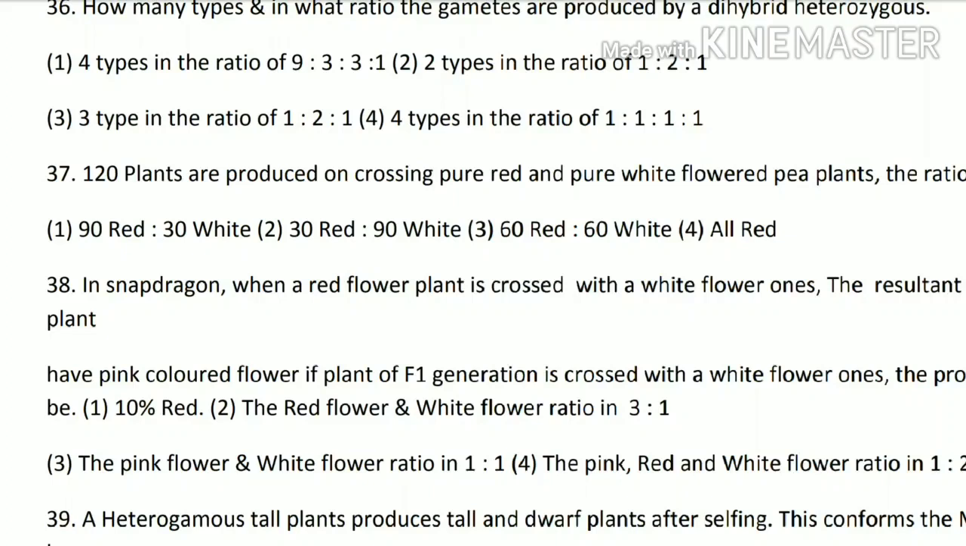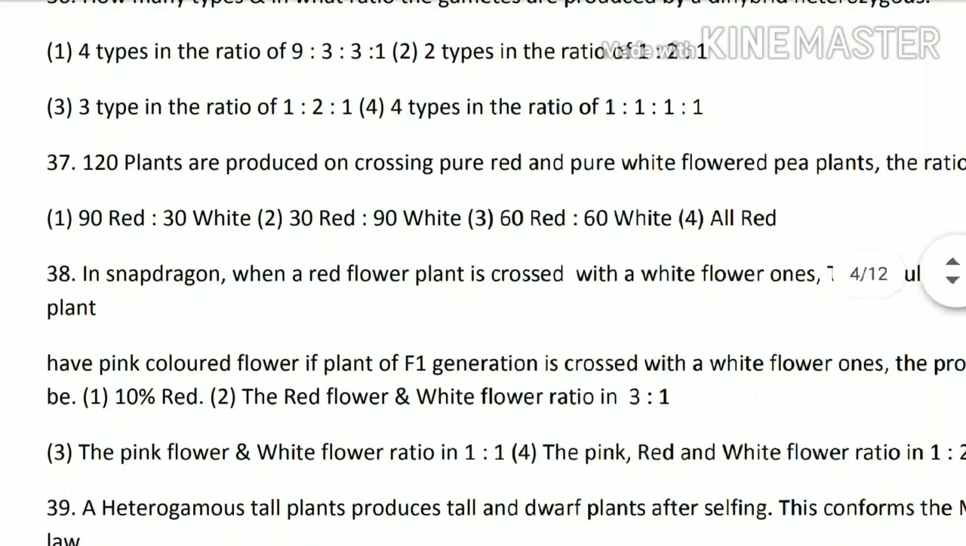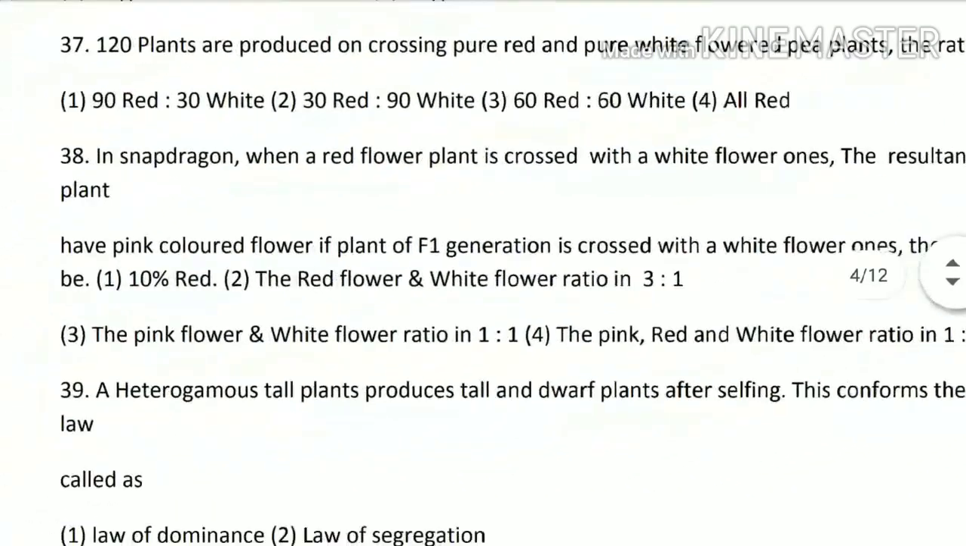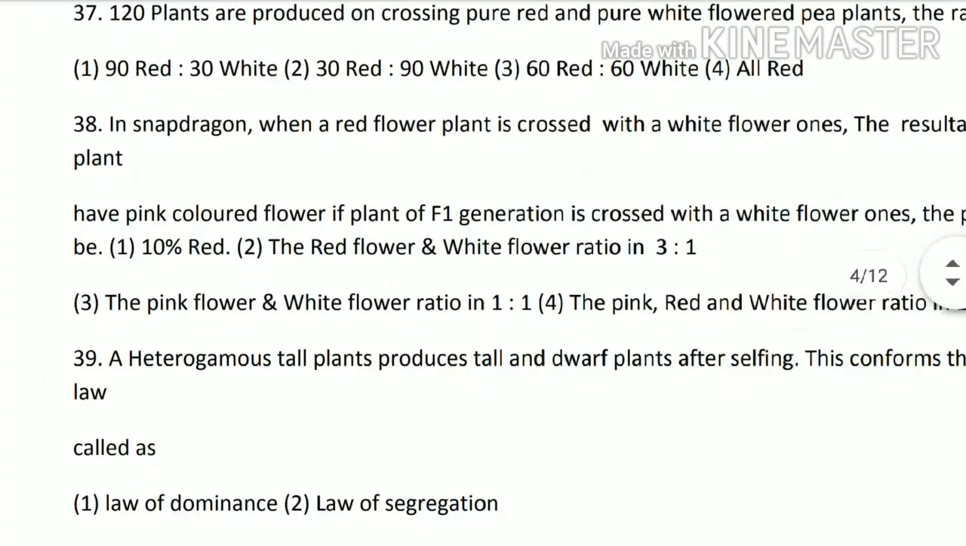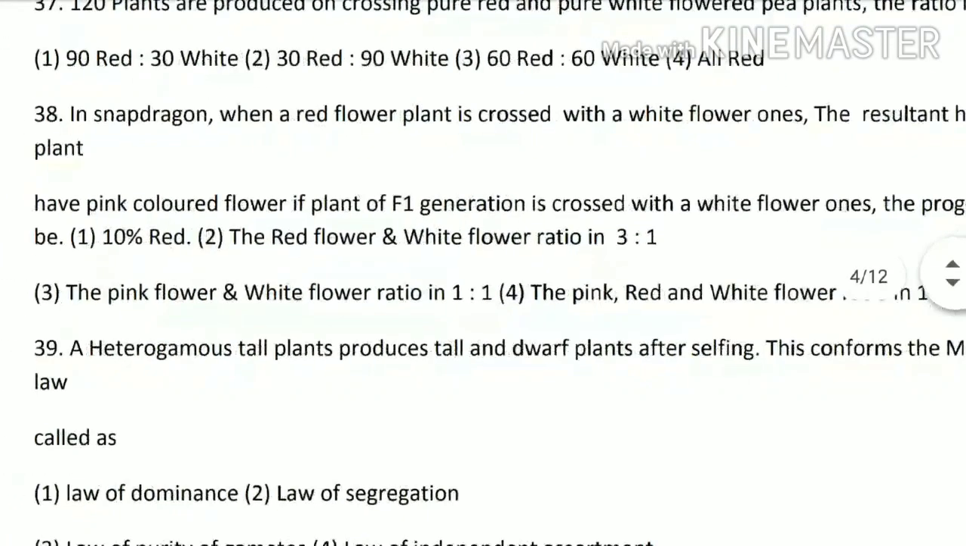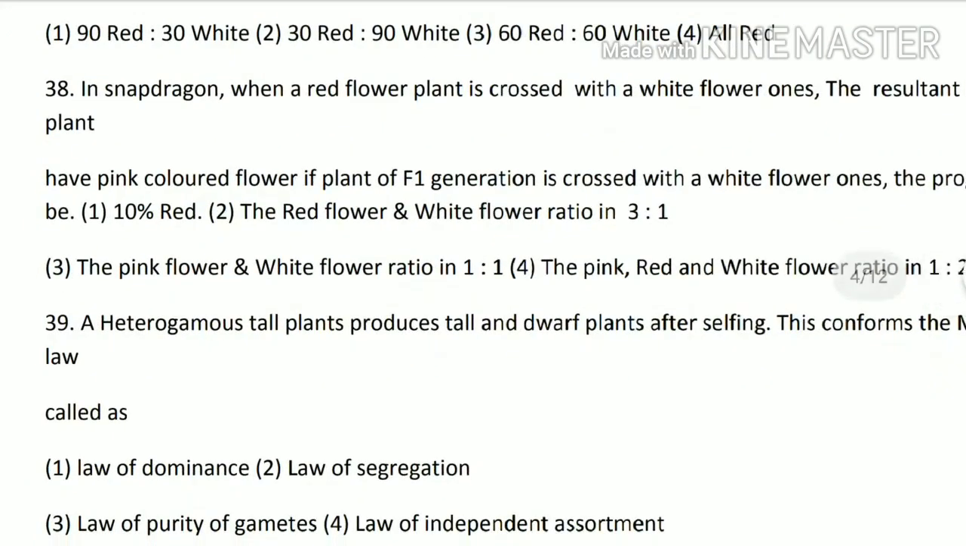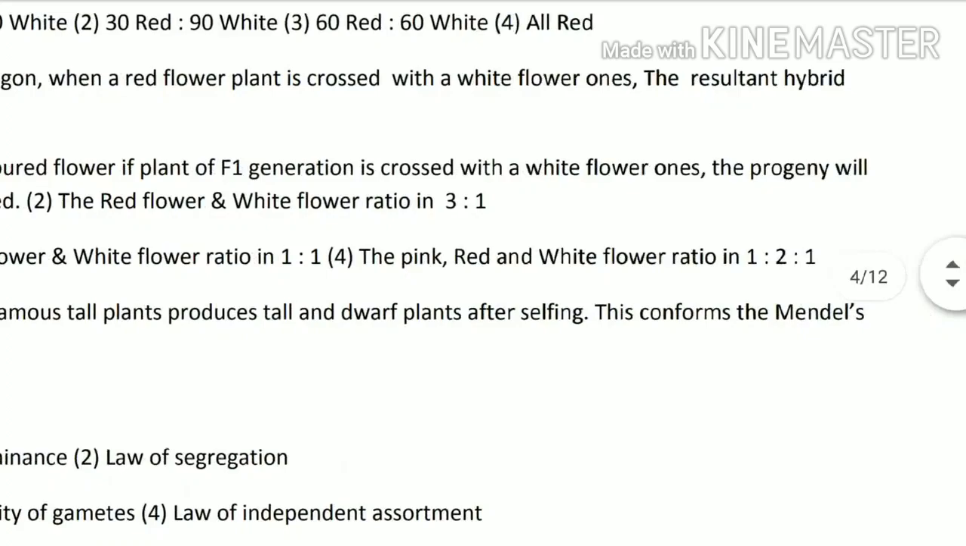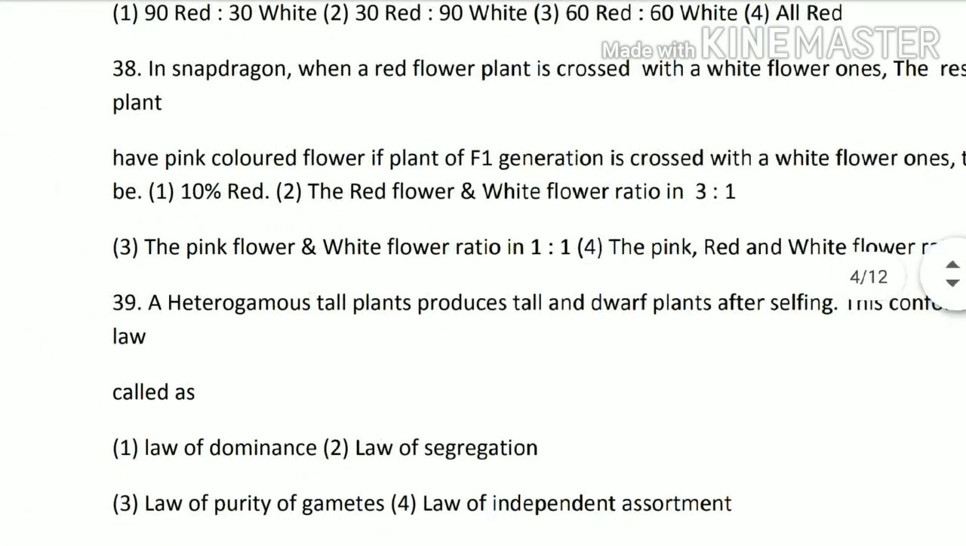Next 38th question. In Snapdragon, when a red flower plant is crossed with a white flower one, the resultant hybrid plant has pink colored flowers. If a plant of F1 generation is crossed with a white flower one, the progeny will be: 100% red, the white flower and red flower ratio is 3 is to 1, the pink flower and white flower ratio is 1 is to 1, or the pink, red and white flower ratio is 1 is to 2 is to 1. So the answer is option number 3rd, that says the pink flower and white flower ratio is 1 is to 1.